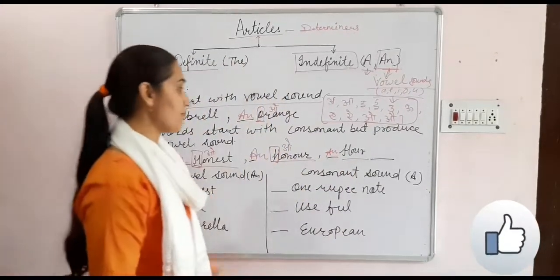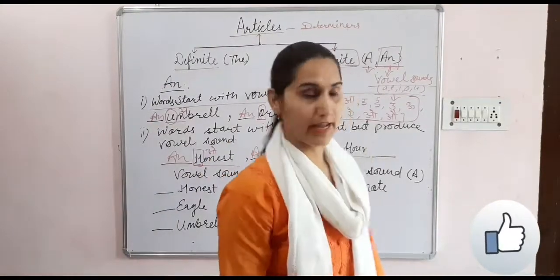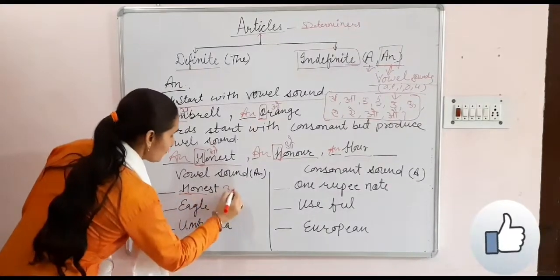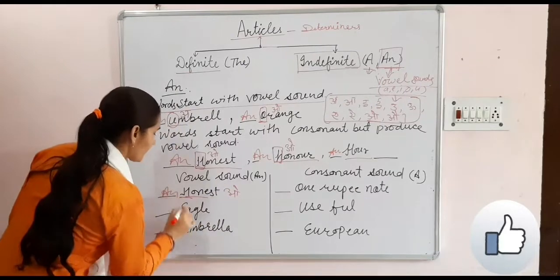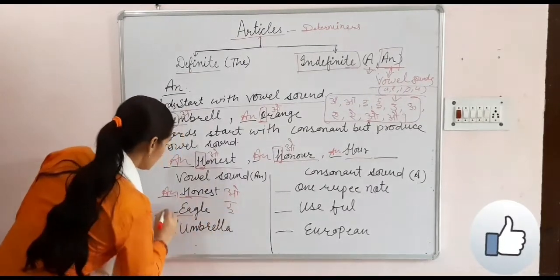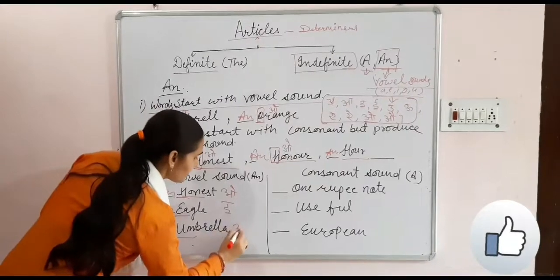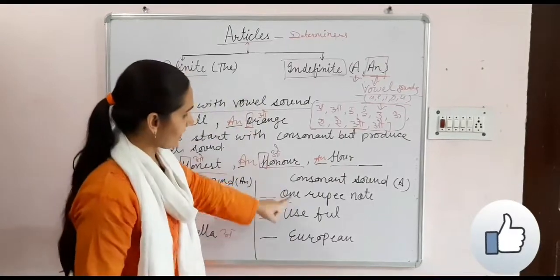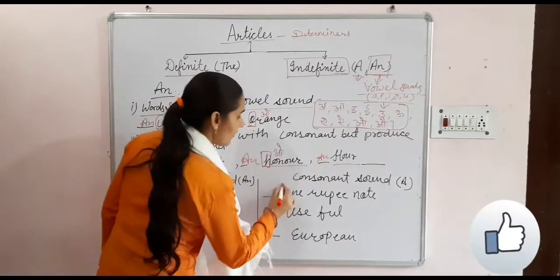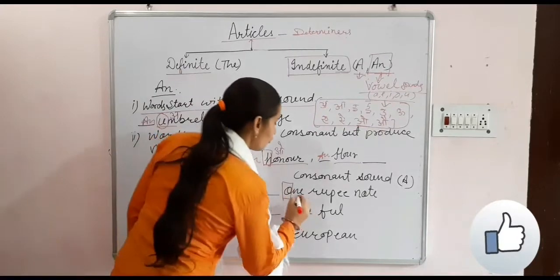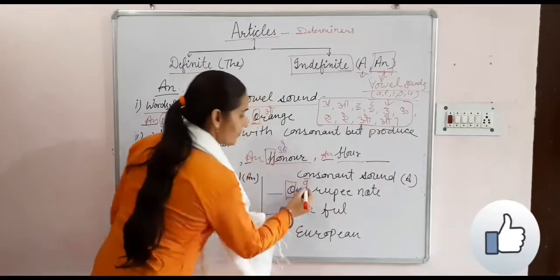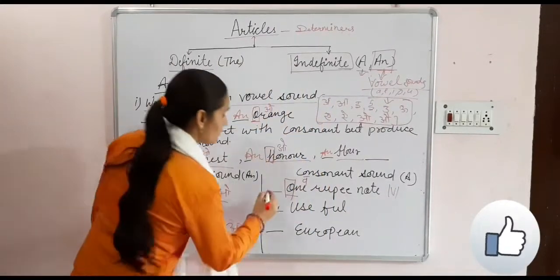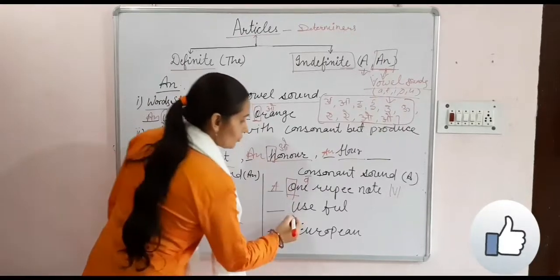So we will take some examples for the clarification of consonant sounds and vowel sounds. Honest, O sound, so an. Eagle, E sound, so an. Umbrella, A sound, then also an. Here, U is a vowel, but the sound is Y, and Y sound always comes in a consonant, so here will come a: a useful.